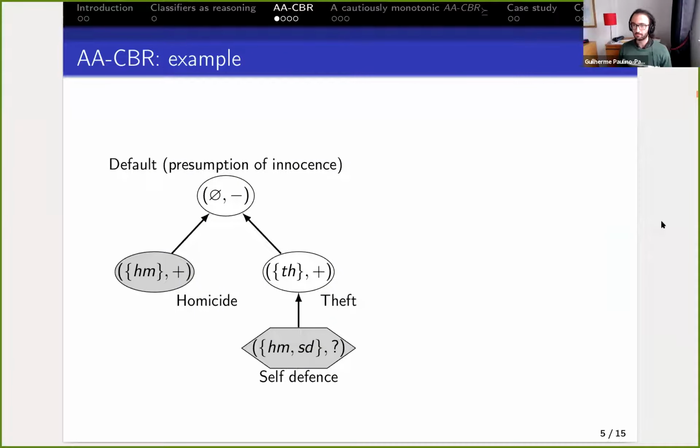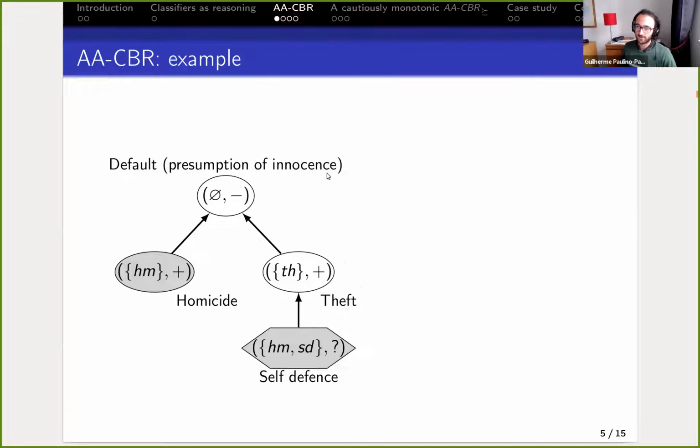I'm going to give an idea of what ACBR is. ACBR uses abstract argumentation to model case-based reasoning in a particular way. I'm going to show this with a very toyish example in which I have two past cases, where I'm trying to evaluate whether someone should go to jail. One, someone committed a homicide and was guilty; another person committed theft and was guilty.